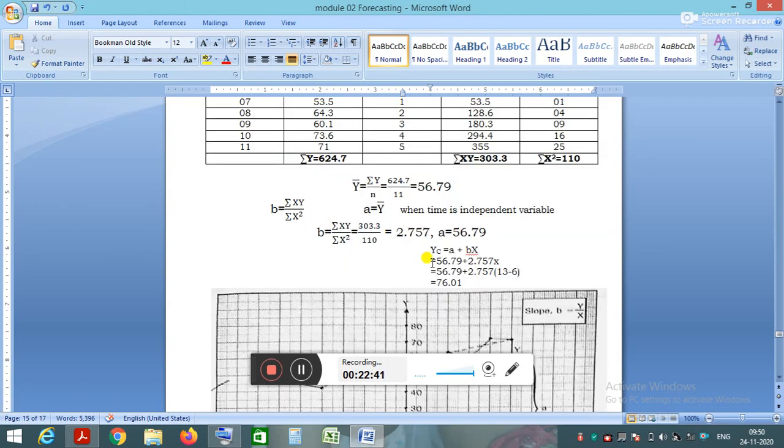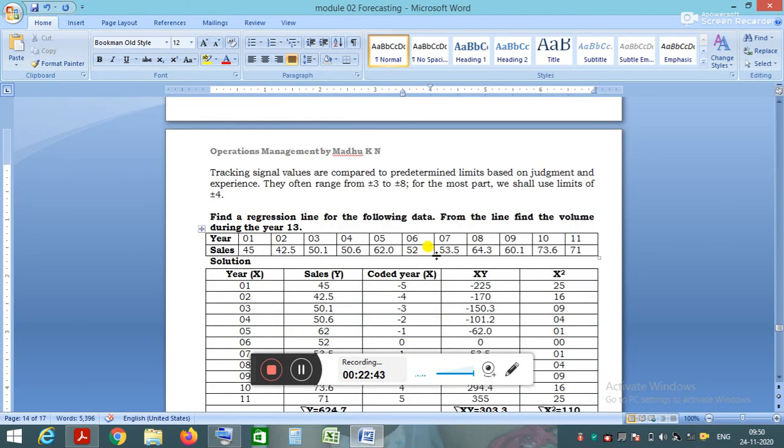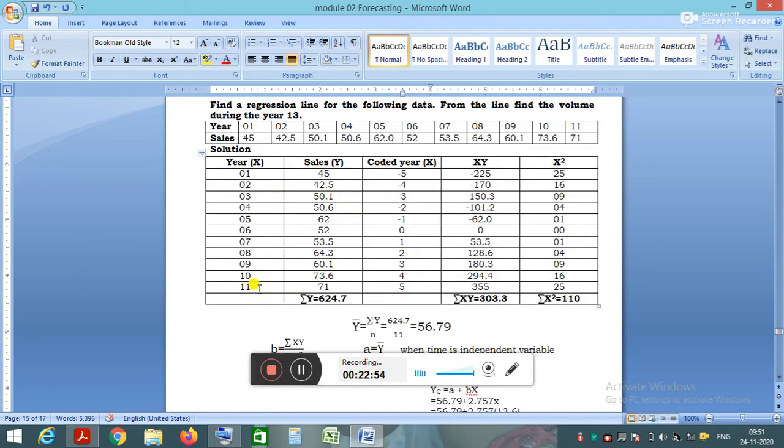The method of least squares can be used only when the x variable is time dependent. That means the independent variable is time. If the independent variable is other than time, we will go for simple linear regression analysis. When the independent variable is time, we will make use of the least square method.